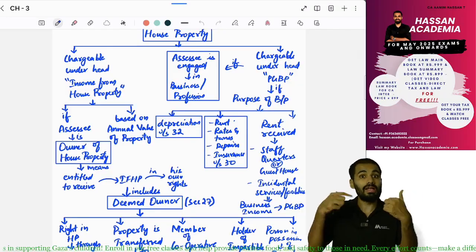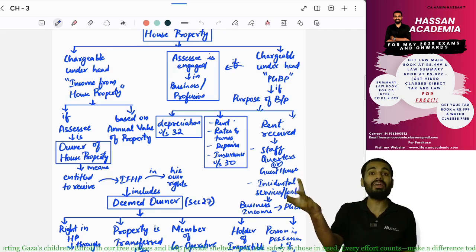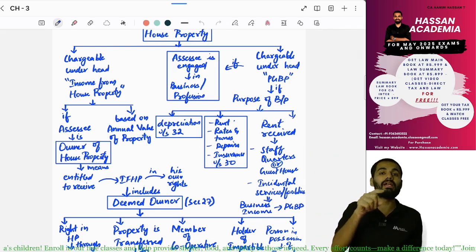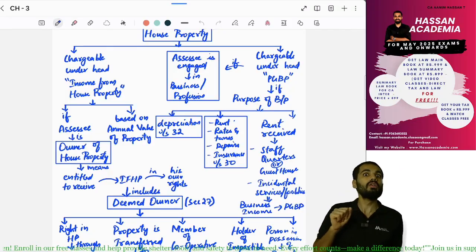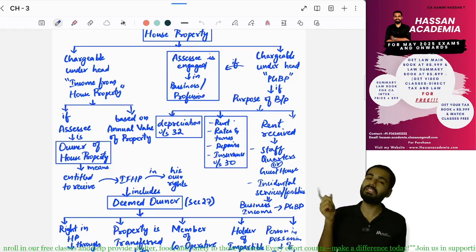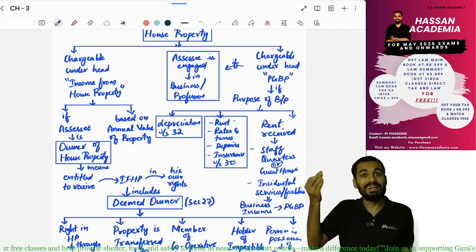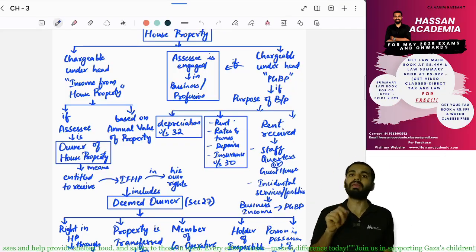But even where you are getting staff quarters rent, or guest house rent, still the rent will be considered as PGBP, not income from house property. Even though rent is received, the staff quarters and the guest house are used for business purposes. That is the reason these two cases go under PGBP.